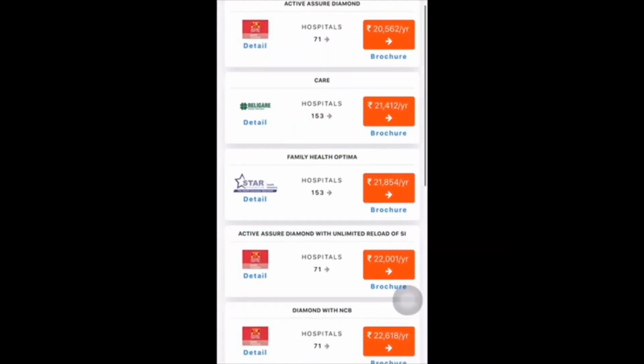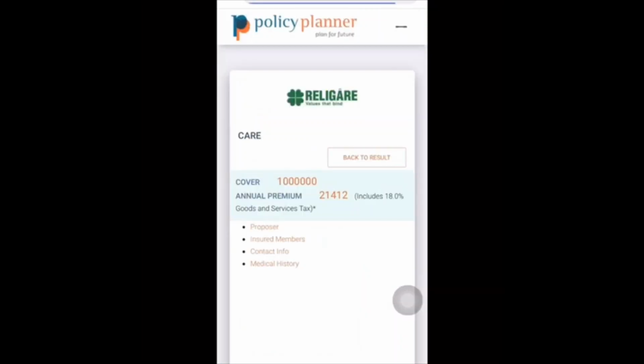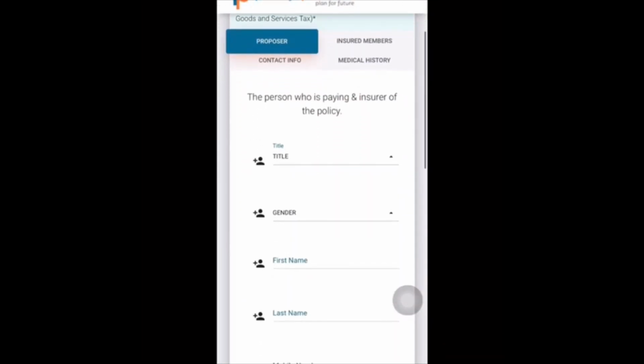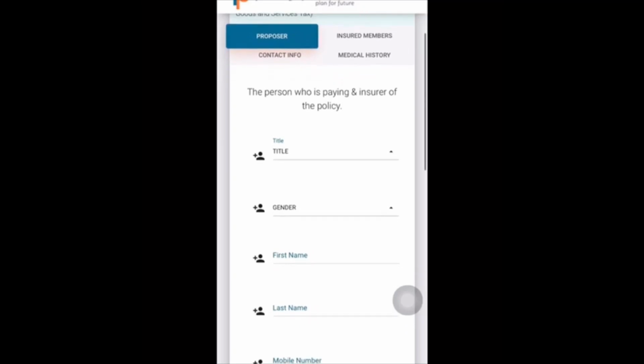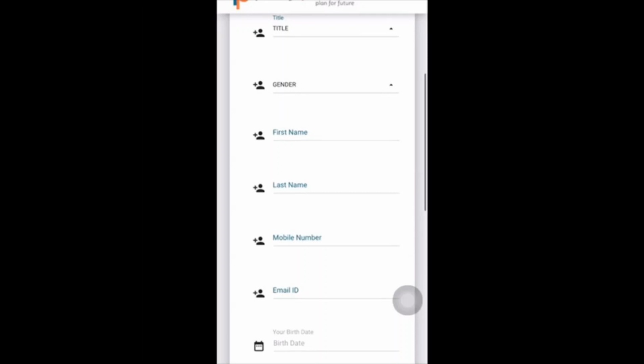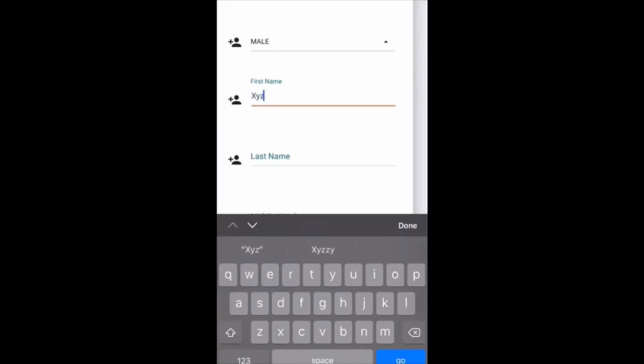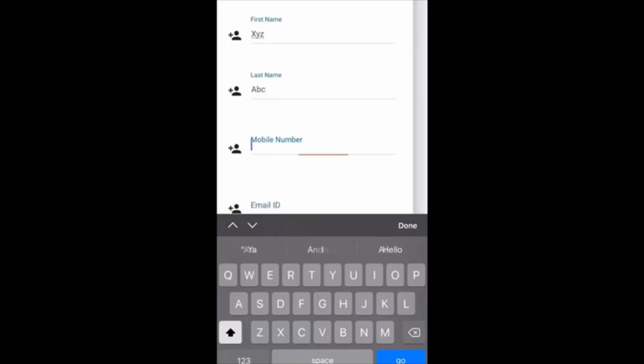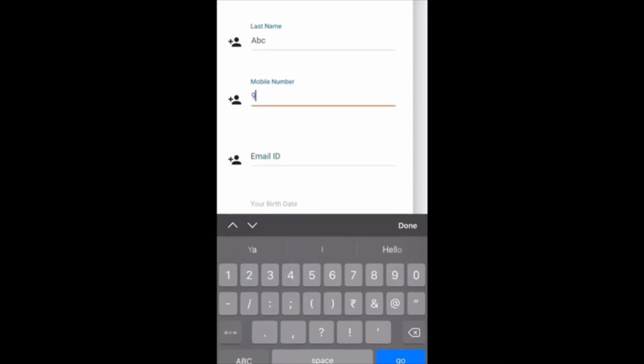So our first step will start from clicking the Religare Care plan. So our first page will be displayed, in which first we have to take action. The proposer information will start from the title, the gender, the first name, the last name, the mobile number, the mail ID, your date of birth. Then there will be age and the height and weight. So here we are entering all the information required.